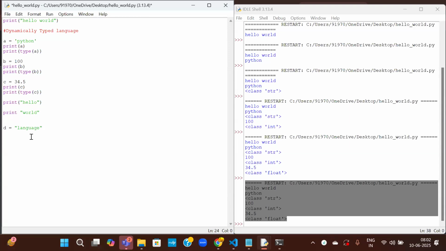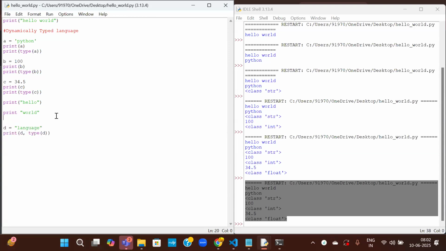Okay, D is language. I want to print D and also the type of D. Instead of writing print in multiple lines, I am printing D and its type in the same line using a comma separation. Okay, there is a syntax error here, but still there is some valid code after that.